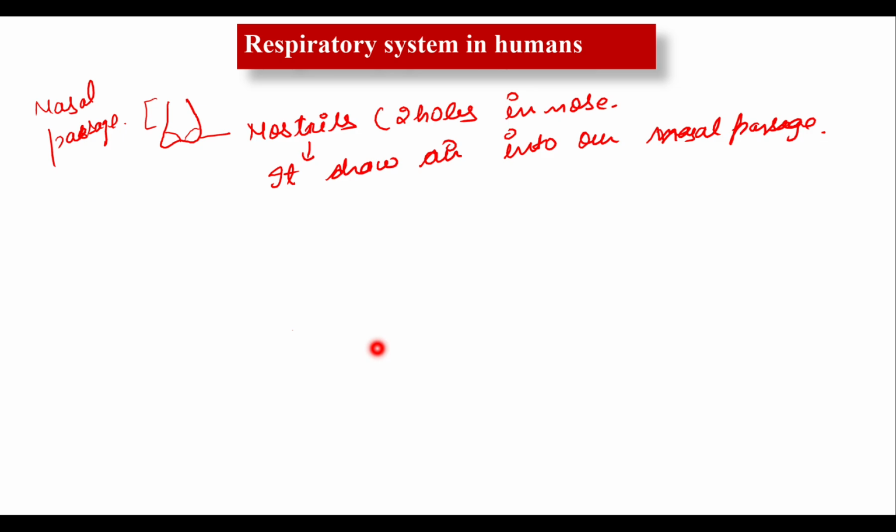The nasal passage is separated from the mouth cavity by a hard palate. I will tell you about the palate also, but before going to the palate, let me talk about the nasal cavity. The anterior part of each nasal cavity has a swollen part, and this swollen part is known as the vestibule. These two nostrils are separated by a structure known as the nasal septum.